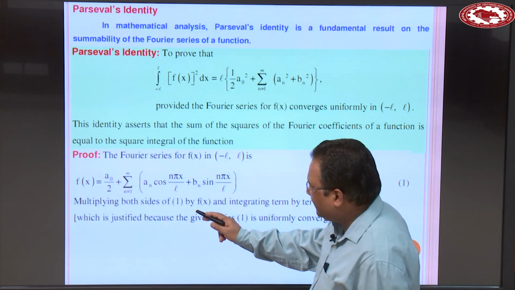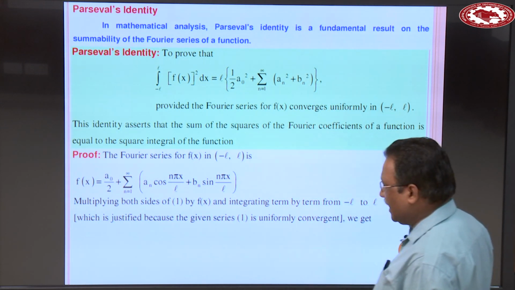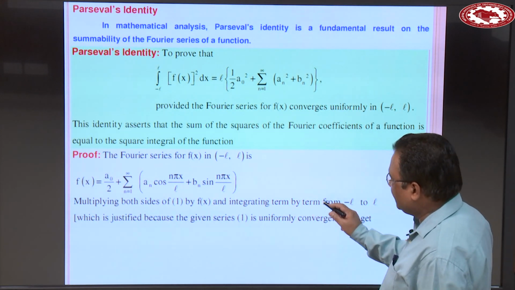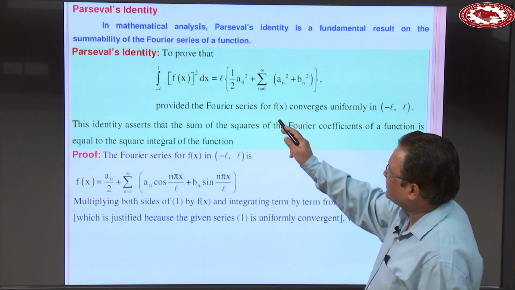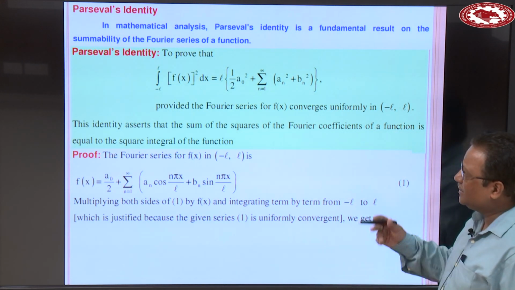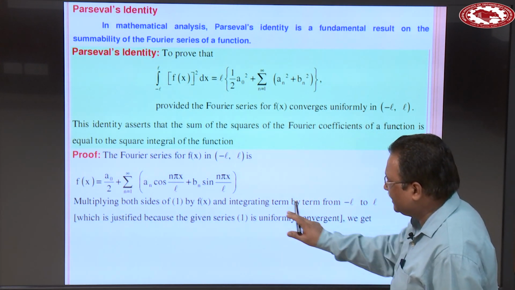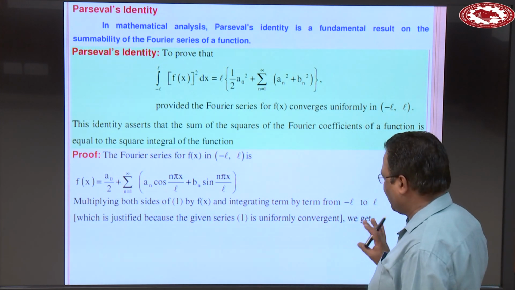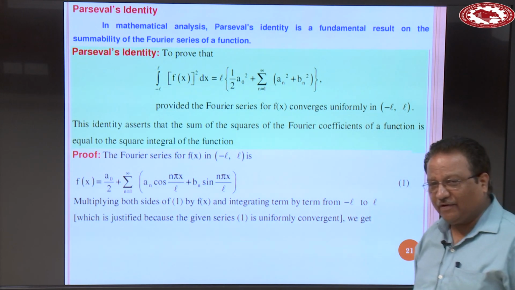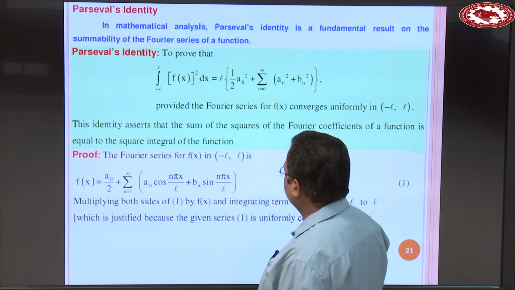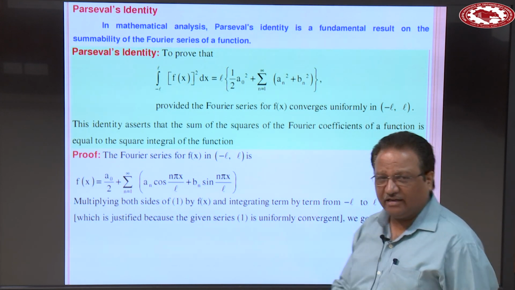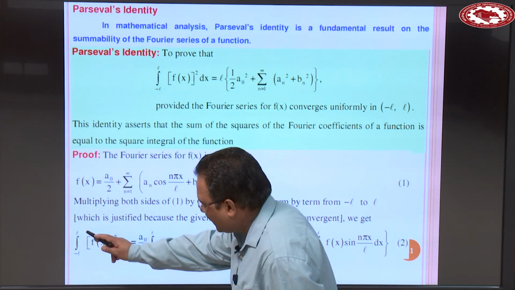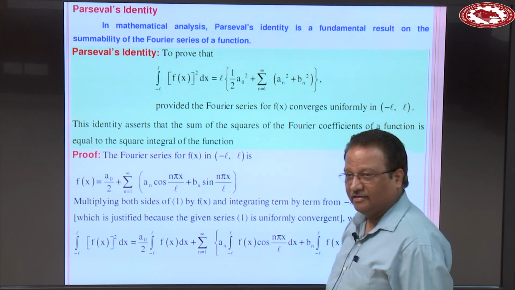So multiply both sides of 1 by f(x) and integrate term by term. Integrating term by term means the Fourier series converges uniformly. So when Fourier series converges uniformly, this means that we can integrate term by term from minus L to plus L, which is justified because the given series is uniformly convergent. So when you multiply by f(x) and integrate with respect to x within the range minus L to L, we obtain integral minus L to L f(x) square dx on the left side,